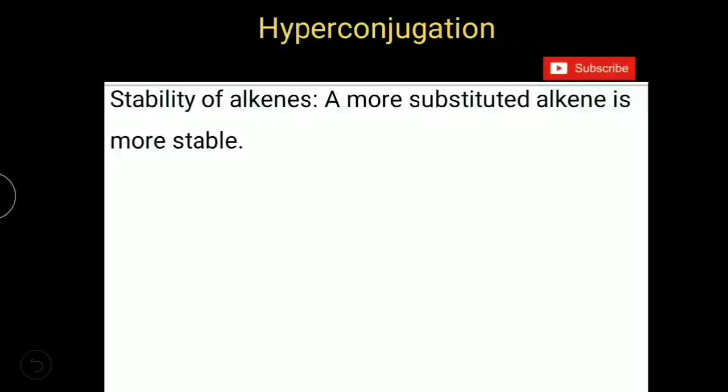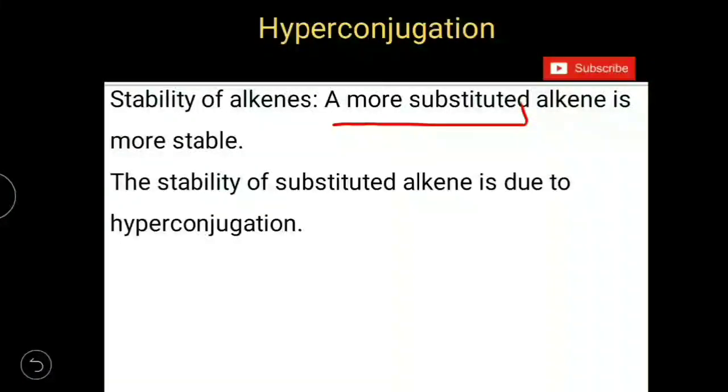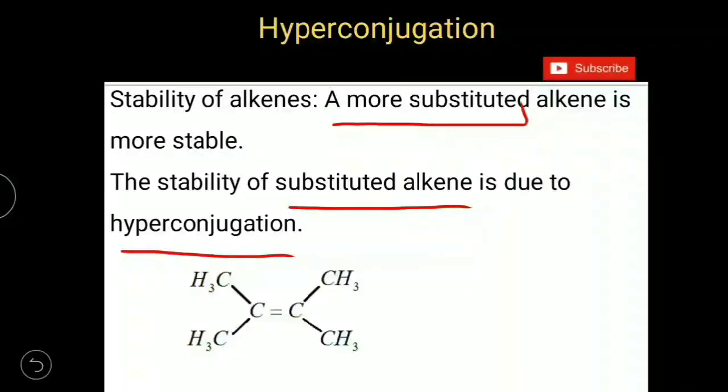Let us see about the stability of alkenes. A more substituted alkene is more stable. The stability of a substituted alkene is due to the delocalization as per hyperconjugation. Let us see one example.